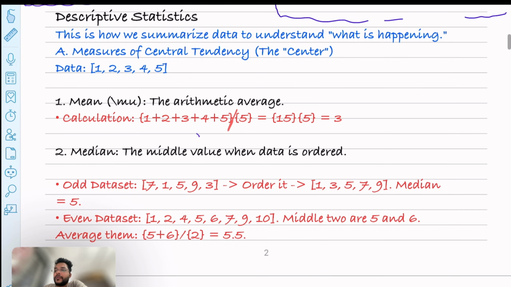And what is the median? The median is the middle value when the data is sorted. If the number of data points in the data set is odd, then the median will always be the middle element. You can sort this data and just pick the middle element, and that will give you the median. And if the data set is even, like let's say in this case there are 10 data points, the middle two are 5 and 6. So in the case of an even data set, we will pick the two middle elements and take the average of them. So the average of the middle two elements is 5 plus 6 divided by 2, which is 5.5.